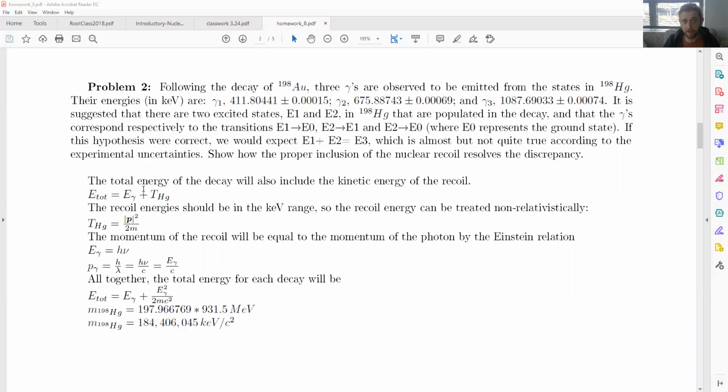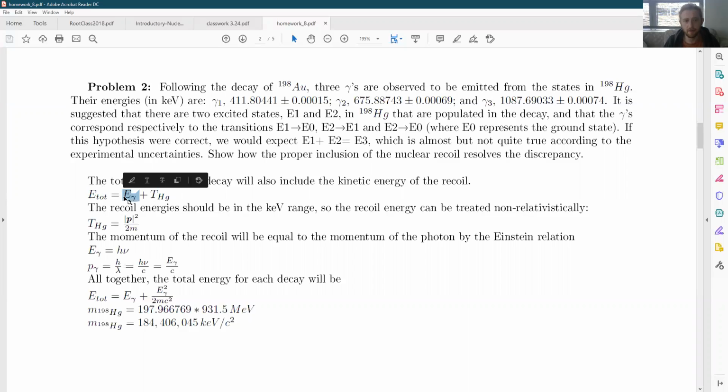The total energy of the actual collision is going to be the energy of the gamma ray plus the kinetic energy of the mercury. And we know that the recoil energy is going to be fairly small, and we know that it should be something in the keV range, since that's the energy of the photon. And we know that the mass of Mercury is much bigger than that, so we can treat the kinetic energy non-relativistically. And so I've said that the kinetic energy is just the momentum squared divided by 2 times the mass.